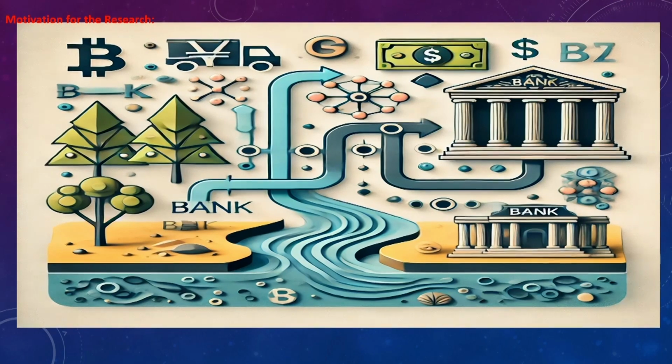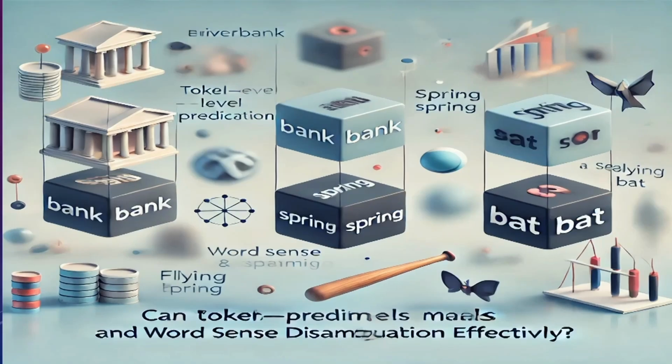That's why it is difficult for the machine to disambiguate these words. Again, we have a limitation of token-level prediction in the language models, and it raises a question of whether these models can effectively handle polysemy and word sense disambiguation.